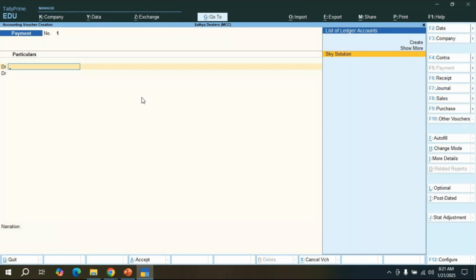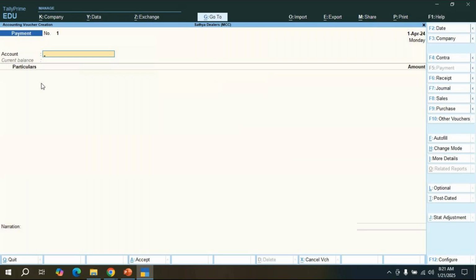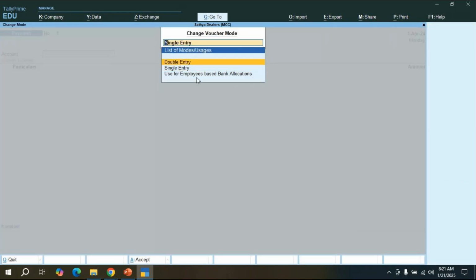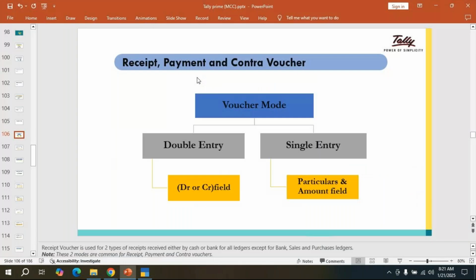Okay, again if you want to change the mode to single entry, go to change mode options, select the single entry option, enter. See, single entry. So again change mode, double entry, enter. See, double entry, debit credit options will come. Like this we can change the option. So that is the double entry and single entry. While doing the practical, I will show you how to do the single entry and how it is going to affect a double entry, all these things.